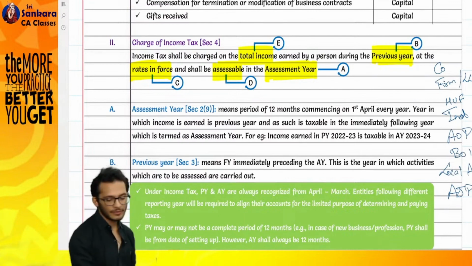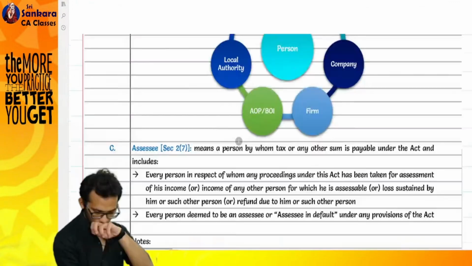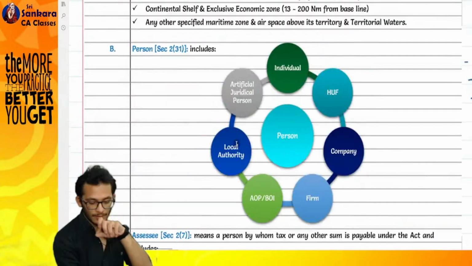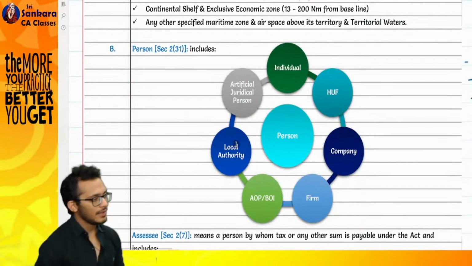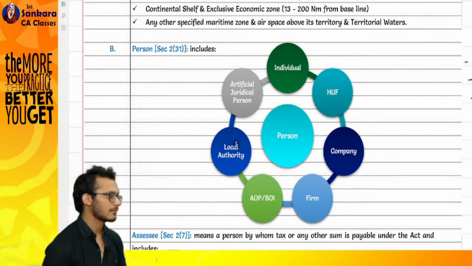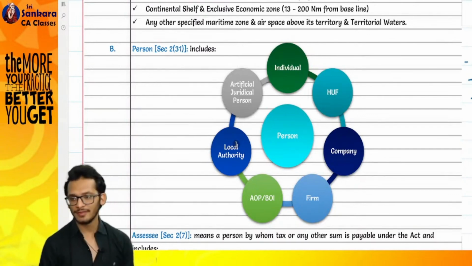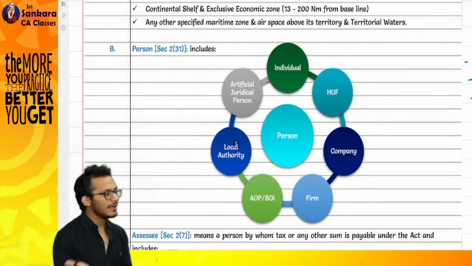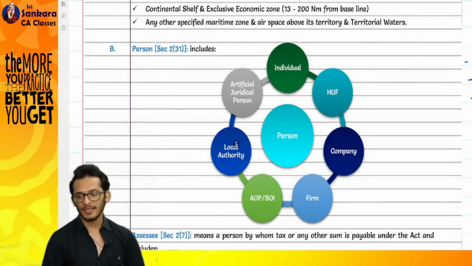Understand, person is an inclusive definition in the Income Tax Act. Inclusive means it includes this, and can also be something else. Start from the top.